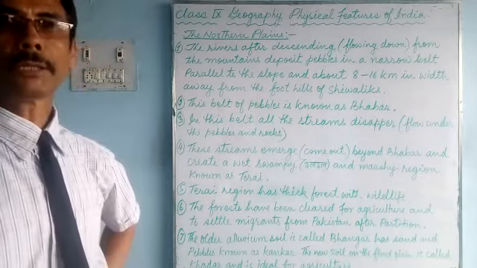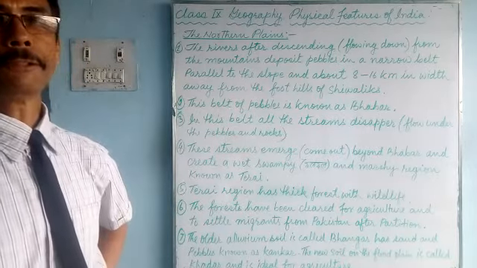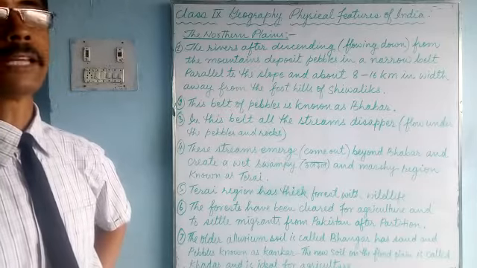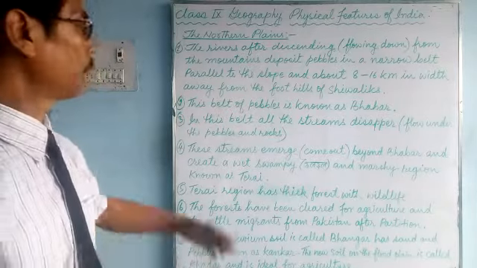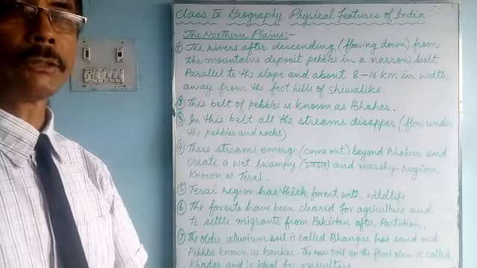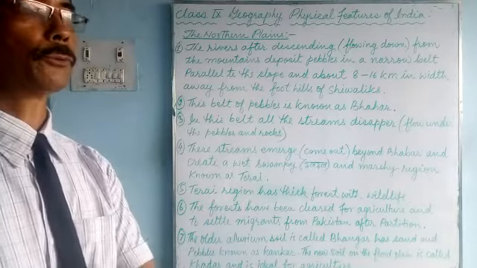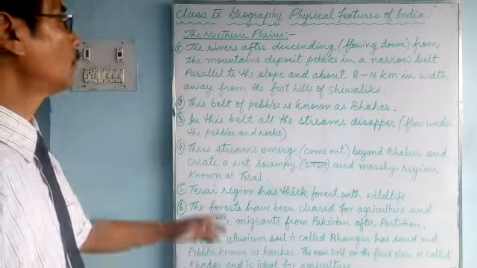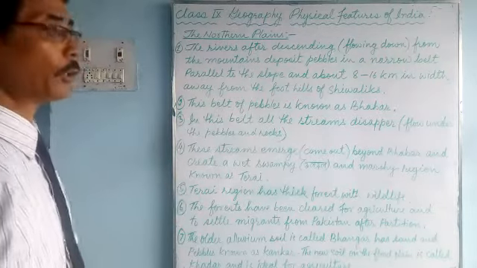Let's continue our lesson in geography, the physical features of India, and we are doing the northern plains. So we have reached the last part of the northern plains, and in our next class we'll talk about the Peninsular Plateau, the Deccan Plateau portion. So today we'll finish the northern plains.